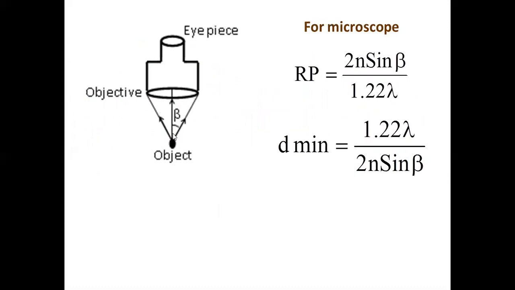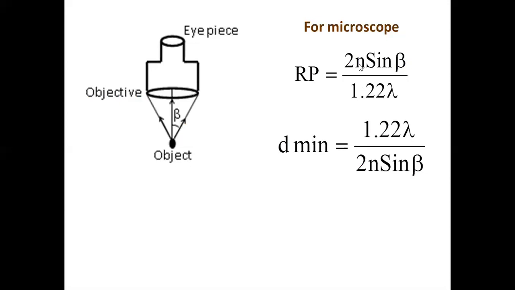Angle subtended by the rays of light at the objective is 20 degrees, means this whole angle is 20 degrees. That means beta, if you want to substitute in this formula, you have to make it half. That is 20/2, that is 10 degrees. Do you agree? Because we want the semi-vertical angle of the cone of rays entering the objective.